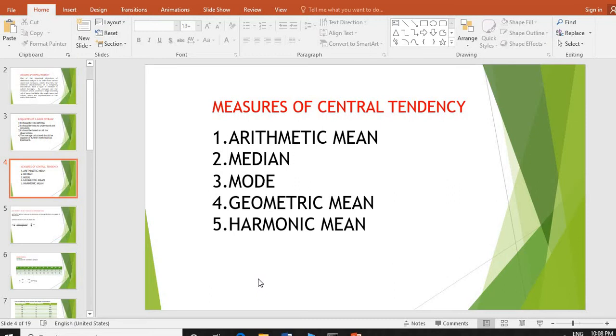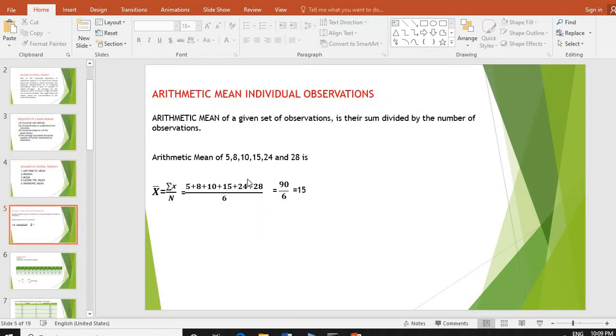Measures of central tendency. First one, arithmetic mean, median, mode, geometric mean, harmonic mean. Today I would like to explain arithmetic mean. Arithmetic mean, individual observations.